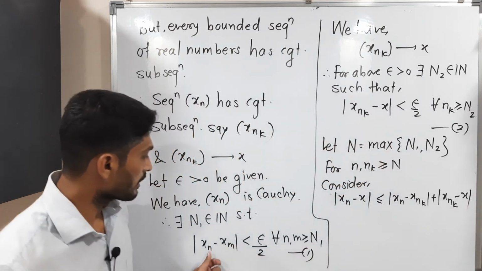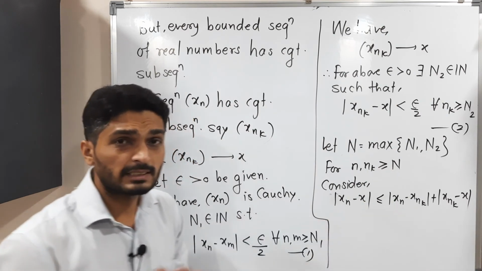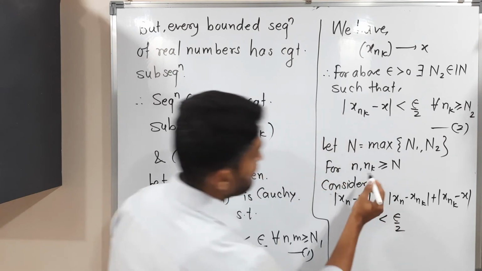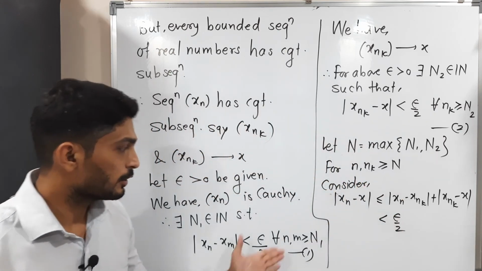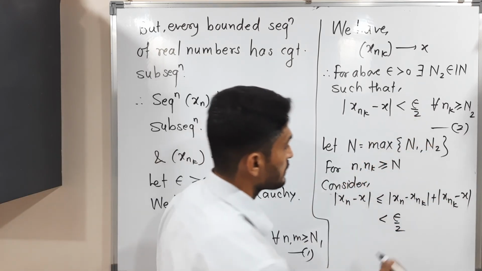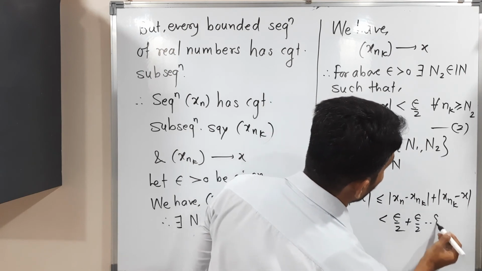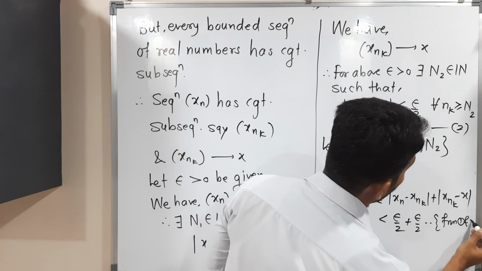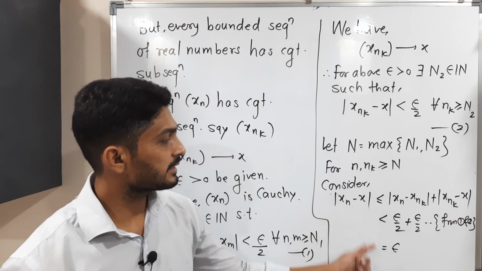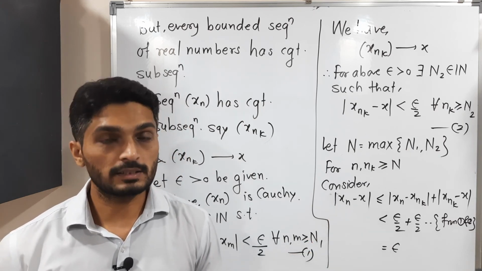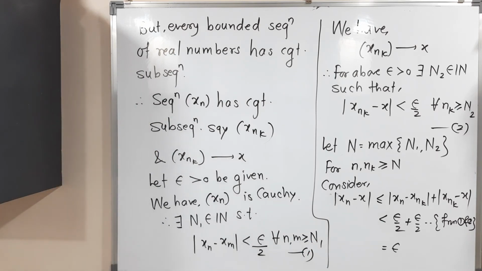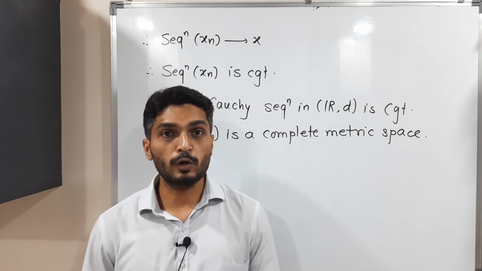Here we have n, here nk, it doesn't matter, both of them are suffixes. Since n and nk are greater than or equal to capital N, this is less than epsilon by 2. And |xnk − x| is less than epsilon by 2, so this is also epsilon by 2, from 1 and 2, which is equal to epsilon. So we proved |xn − x| is less than epsilon. Therefore, sequence xn is a convergent sequence and converges to x. Make a screenshot of it first. So sequence xn converges to x.